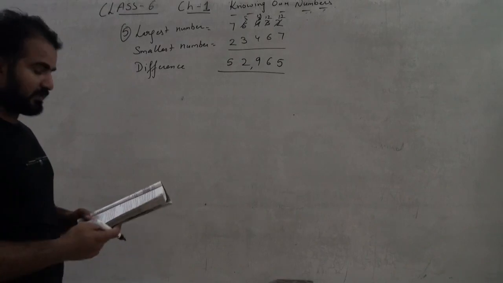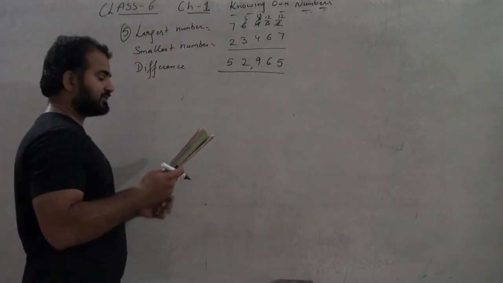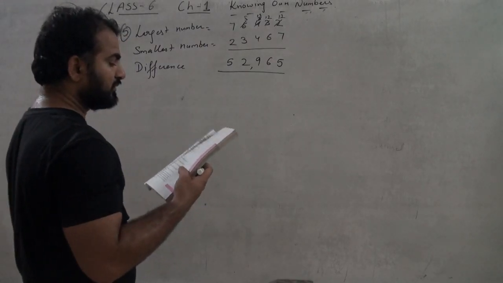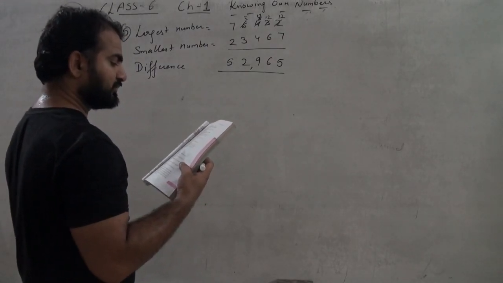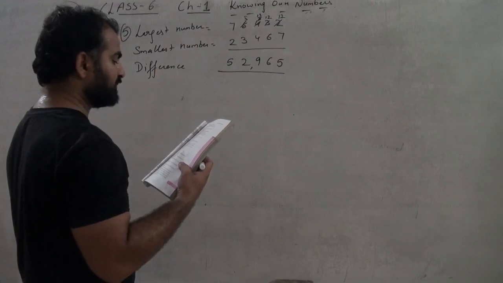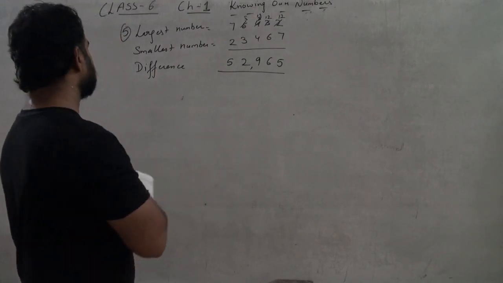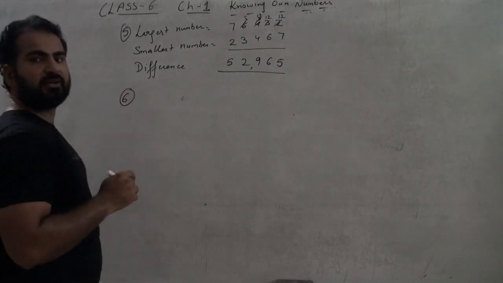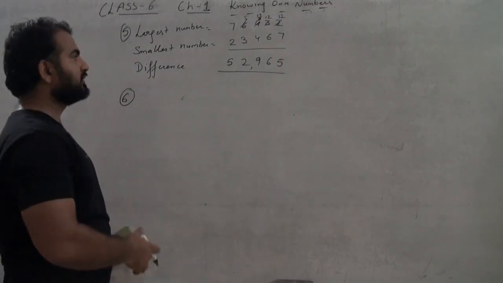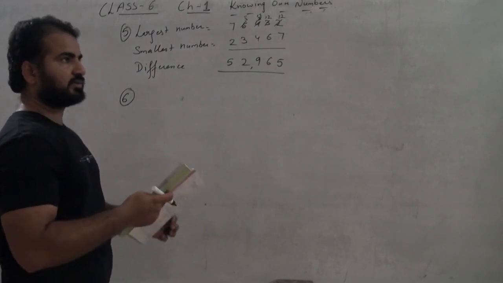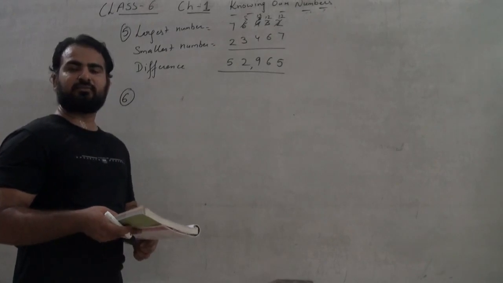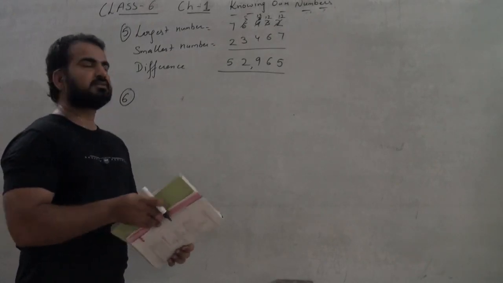52,965. Okay. Question number 6: a machine on an average manufactures 2,825 screws a day. How many screws did it produce in the month of January 2006? So question number 6, what we have to do? We have to make screws in January 2006. So we must know how many days are in the month of January. So there are 31 days.